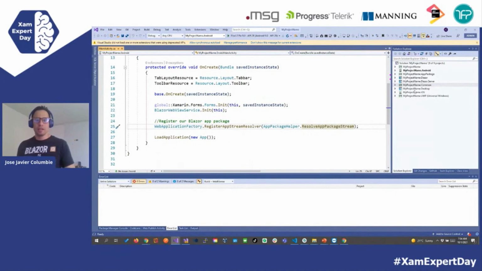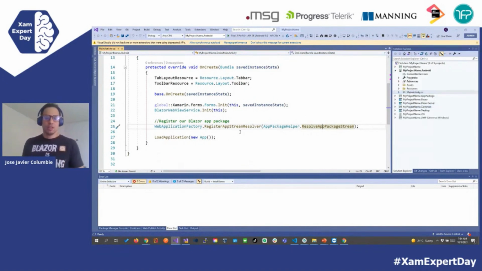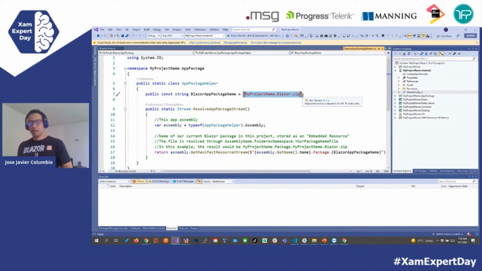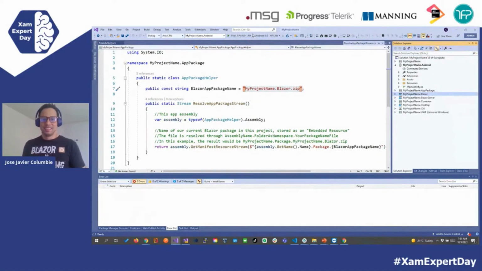So we have a project name, and if we go to the Android project and we go to the main activity, you see that right here we have the register app stream resolver. That is the one that helps to find the package. And if we go inside that, you see right here we have the zip that is taking our Blazor, my project Blazor application, packing it in embedded resources, and then it's getting it from here. So I don't know about you guys, but I think kudos to the developer. This is a really neat solution.